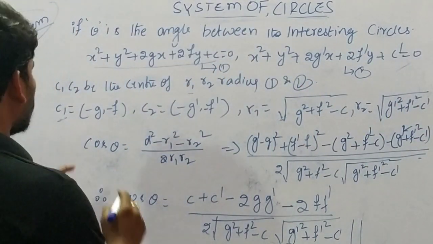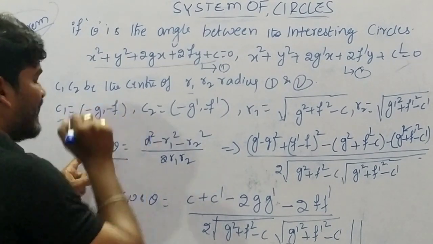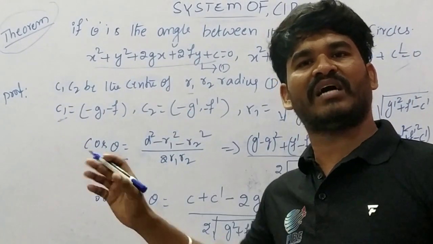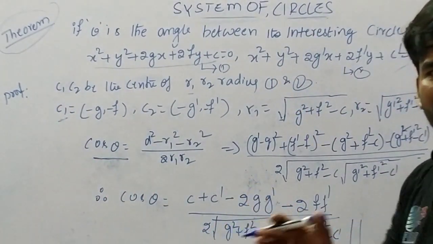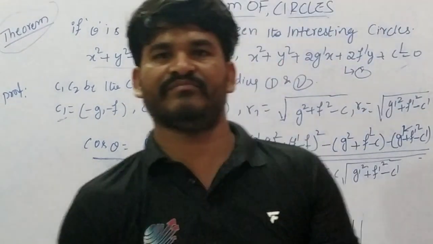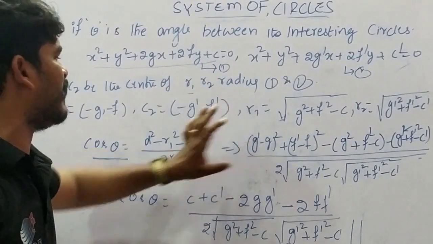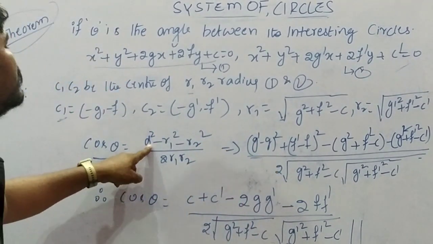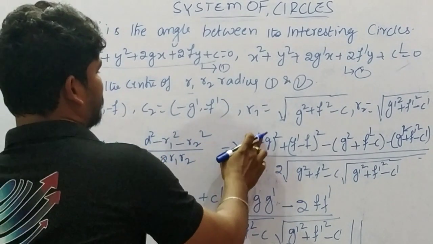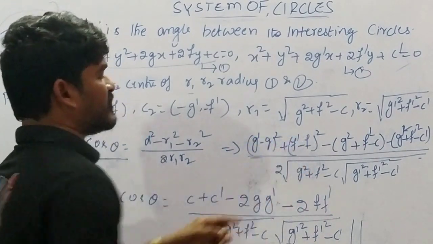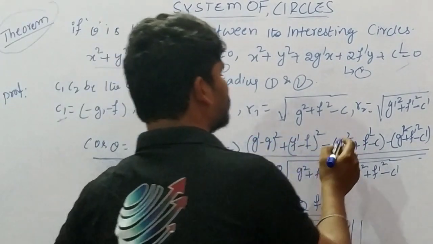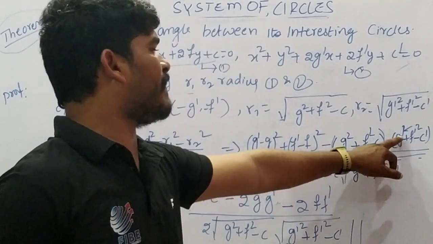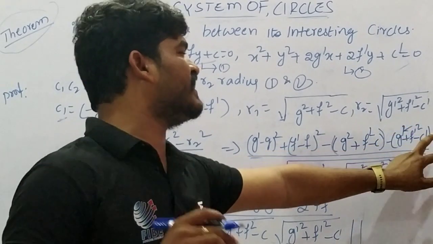Right. Next, we are going to apply cos theta. Cos theta is nothing but (d square minus r1 square minus r2 square) divided by 2 r1 r2. This is the theorem we discussed before, right? The same theorem is applied here. Therefore, d square, listen properly here, is (g' minus g) whole square plus (f' minus f) whole square, minus (g square plus f square minus c), minus (g' square plus f' square minus c').